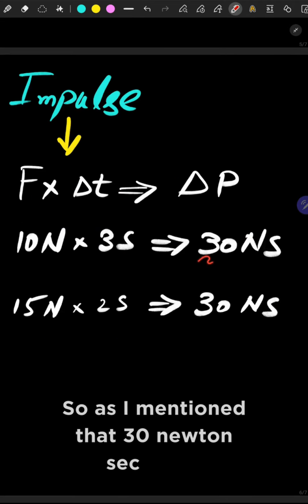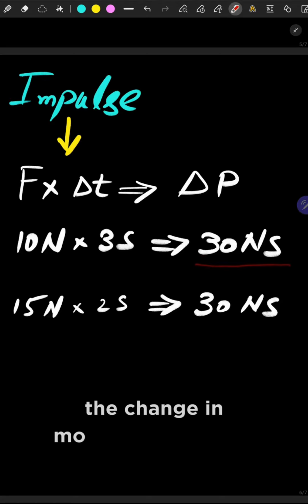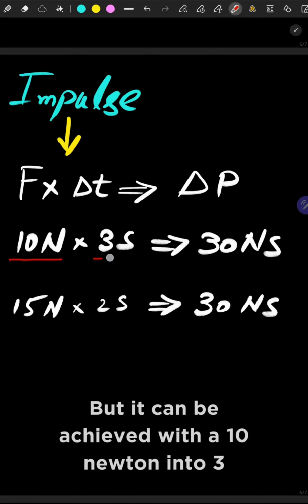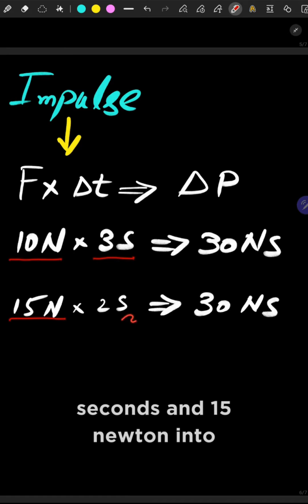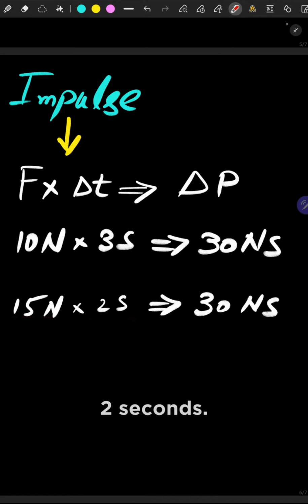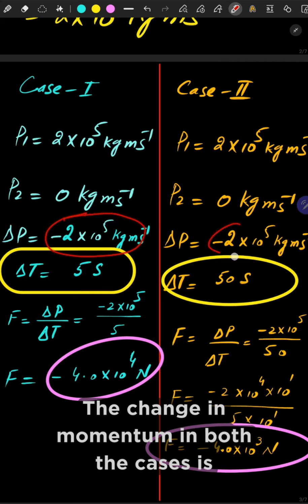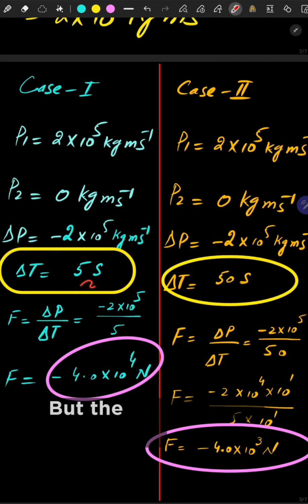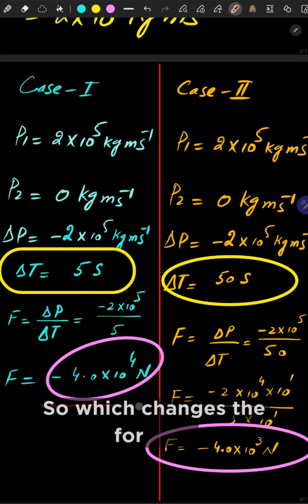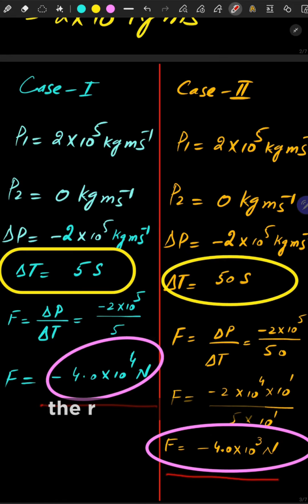So as I mentioned, 30 Newton second is the change in momentum in both the cases, but it can be achieved with 10 Newton into 3 seconds and 15 Newton into 2 seconds. In this case, the situation is the same. The change in momentum in both the cases is the same, but the time interval is different, which changes the force at the ratio of 10 times.